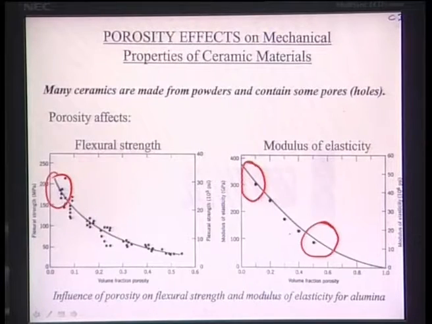Now, you have to do experiments to find out what porosity level gives what elastic modulus. If you want to get down from 200 gigapascal to 70, 80 or 100 gigapascal, then you roughly know that you should have around 40% or 50% porosity in the material.